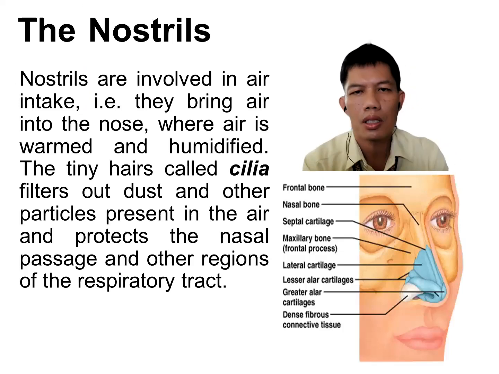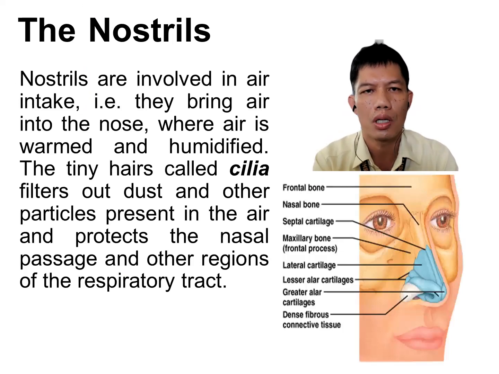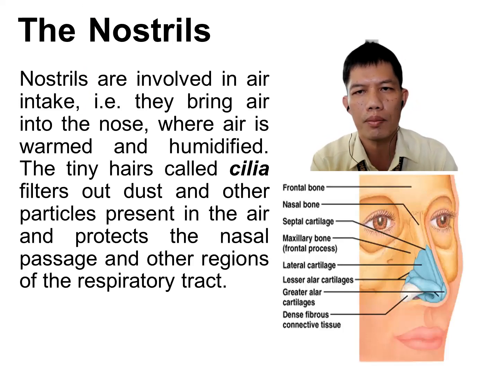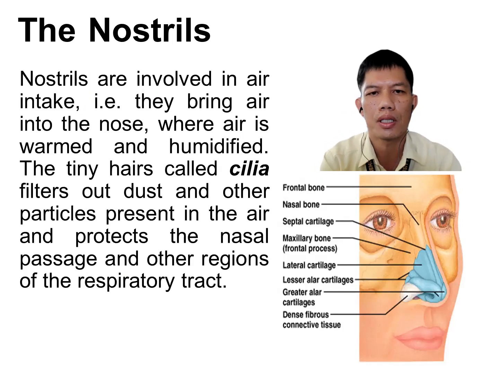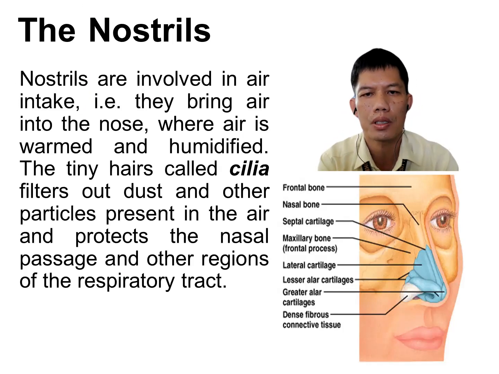The nostrils of the nose are involved in air intake. They bring air into the nose where air is warmed and humidified. The tiny hairs called cilia filter out dust and other particles present in the air and protect the nasal passages and other regions of the respiratory tract.